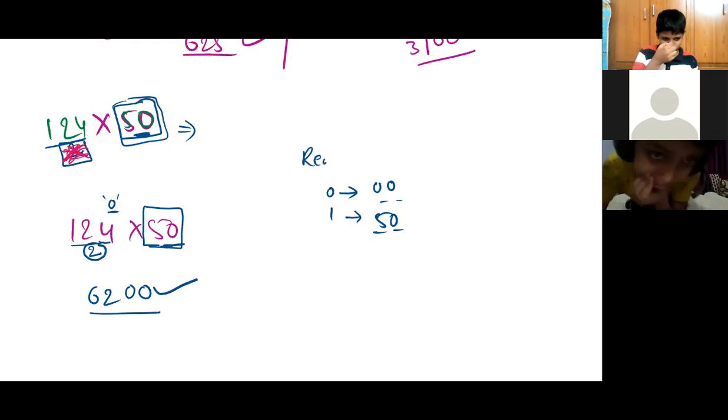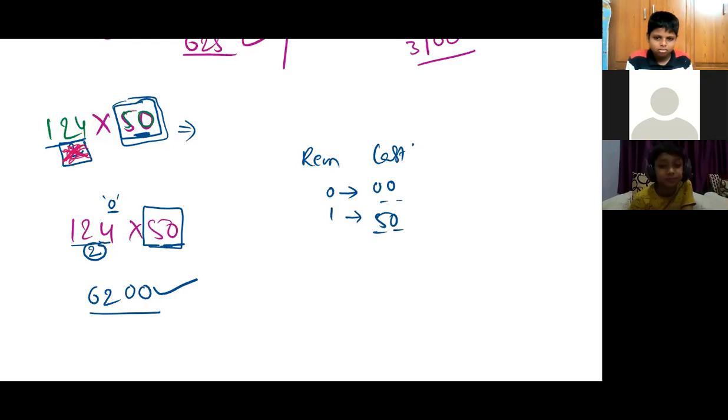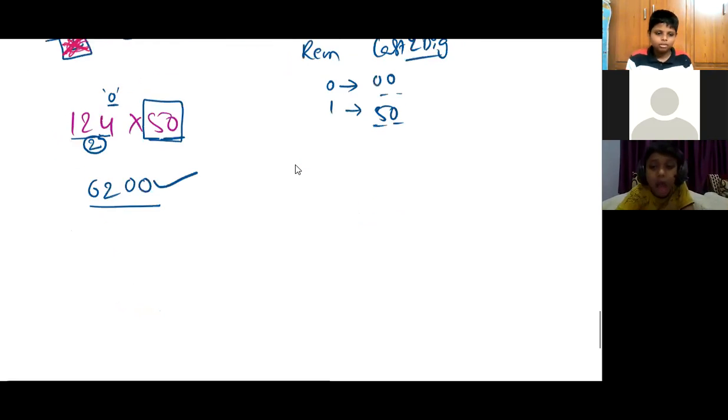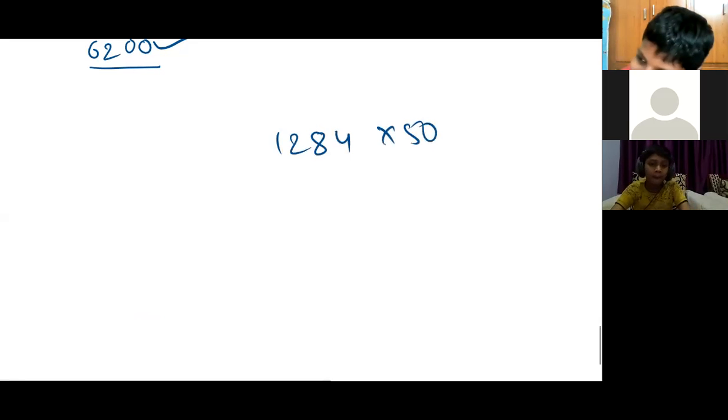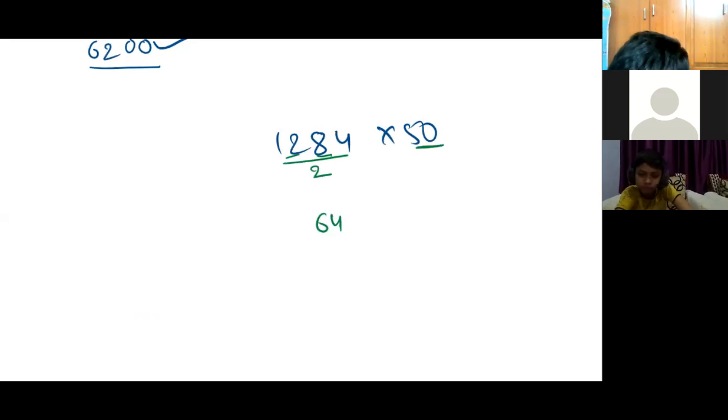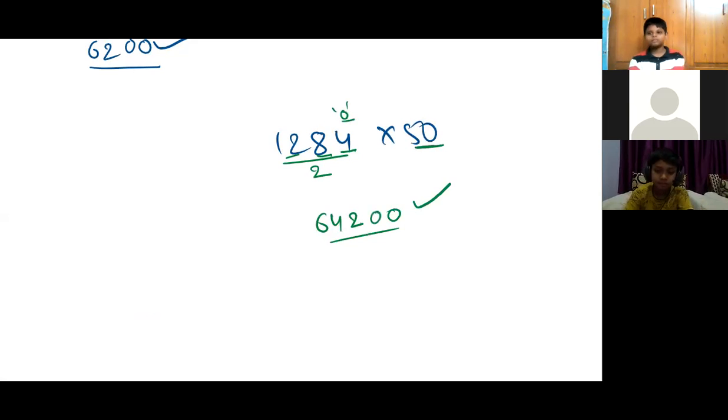We'll do that question also. Here the question is 1284 into 50, right? Instead of multiplying by 50, we can divide it by 2. So I'm dividing this number by 2. 12 by 2 is 6. 8 by 2 is 4. 4 by 2 is 2. What is the remainder? 0, so the last 2 digits will be 0 0. That's all.